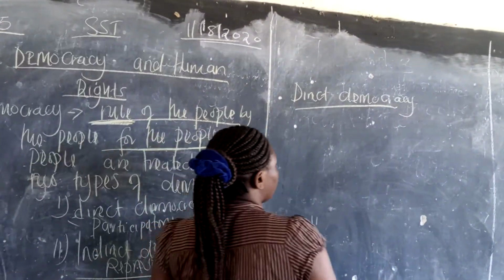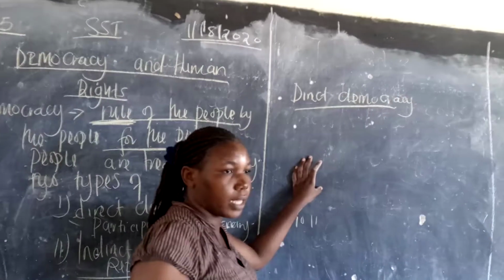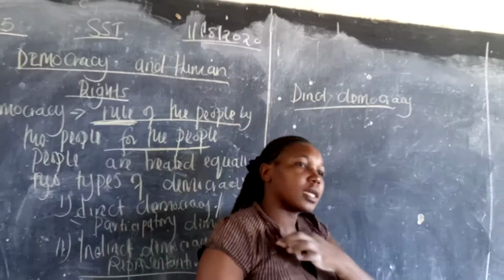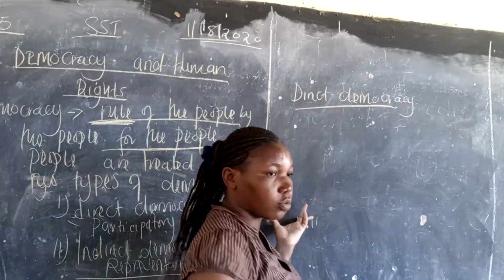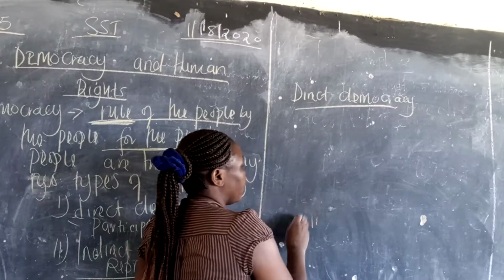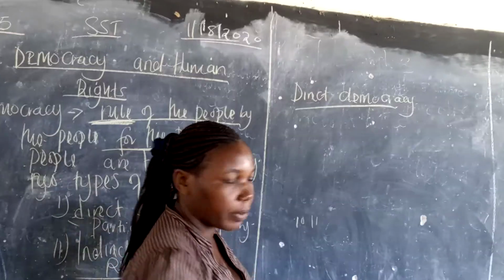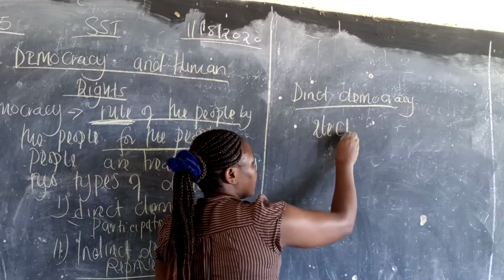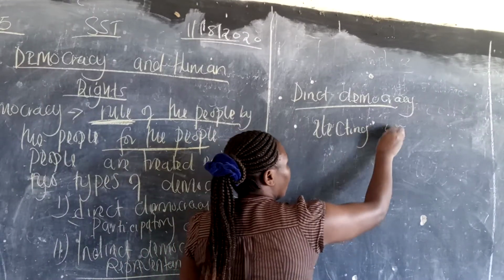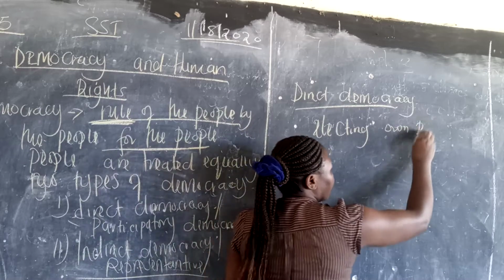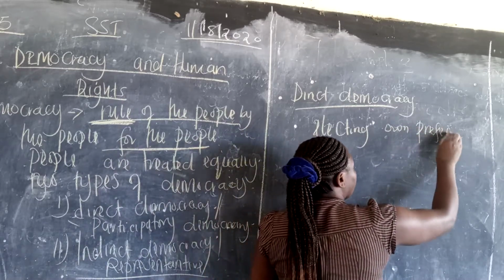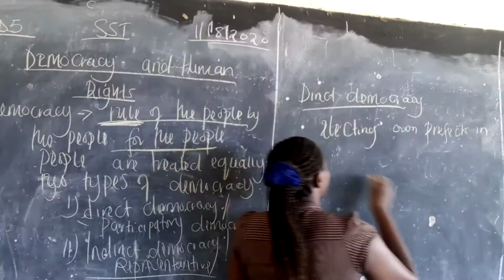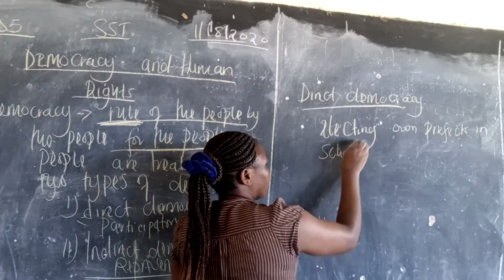Direct democracy is where, like the example I've said, pupils elect their own school prefects.